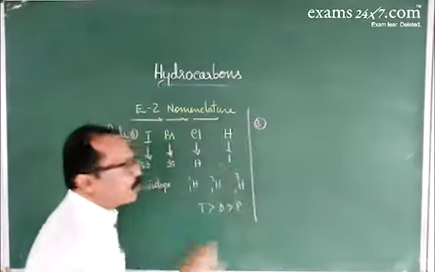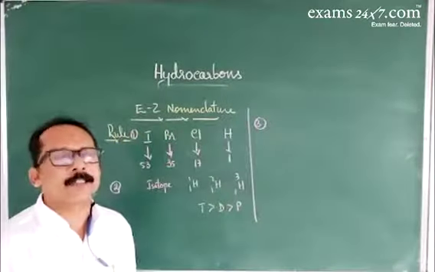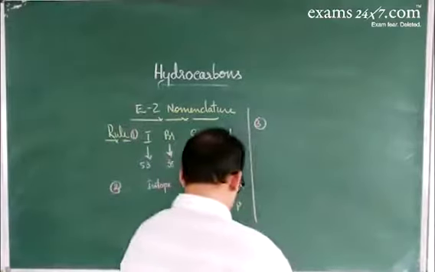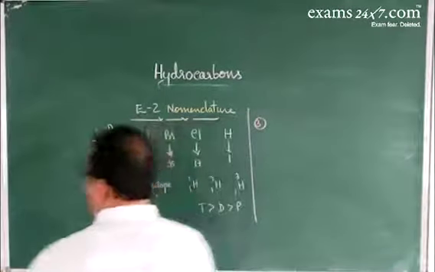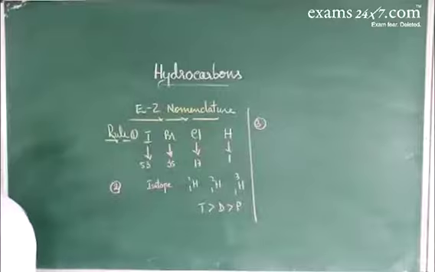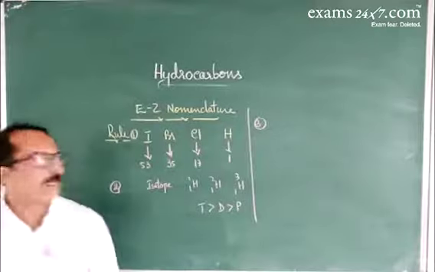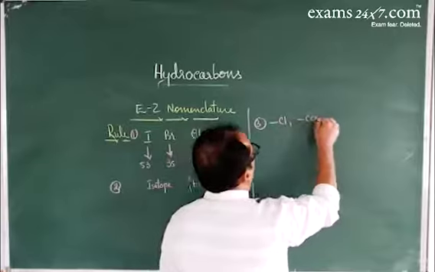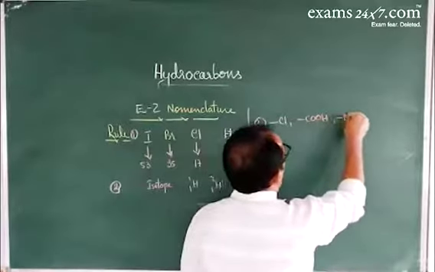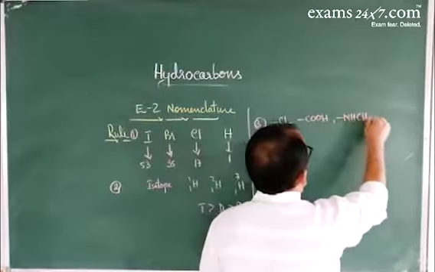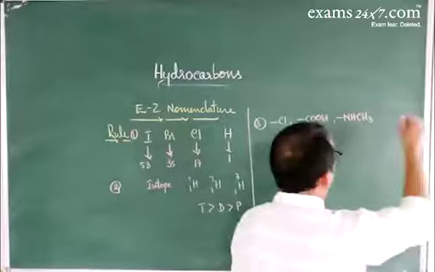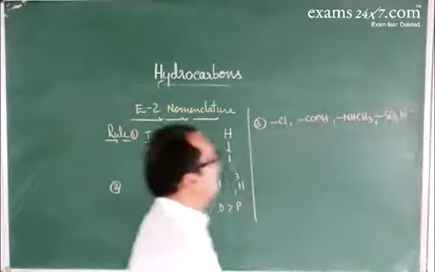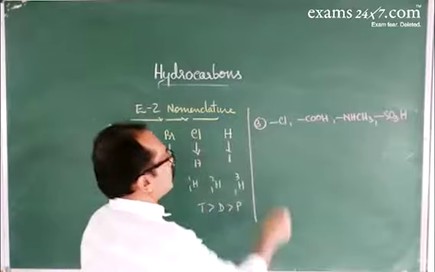So one more rule, the third rule. If different groups are attached to the unsaturated carbon, like the chloro group, the OH group, carboxyl group, NHCH3 group, and SO3H group, we'll arrange the groups like this.